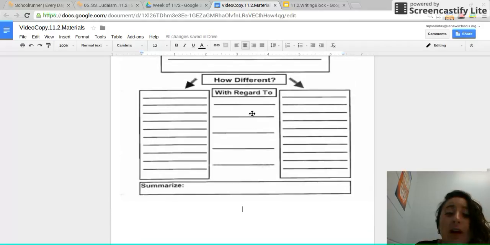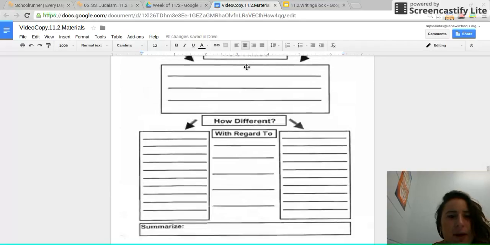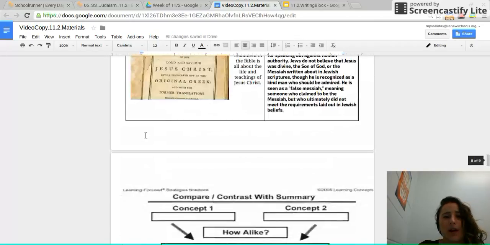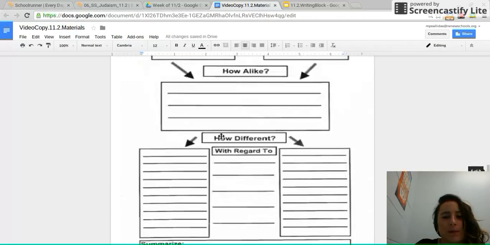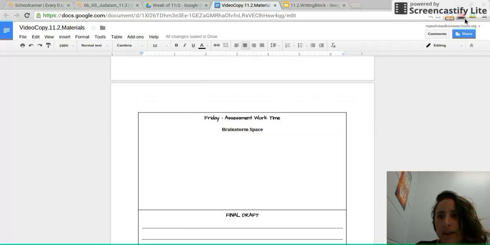And also with regard to, put in this middle right here, Jesus Christ, because you're saying the differences in regard to Jesus Christ, not just the differences in their faith. And then lastly, go ahead and summarize. You know how to make a strong concluding statement, whatever it is that you put in here. Again, this is just your brainstorm for the writing we're going to do tomorrow, but pull strong evidence so that when it comes to writing your essay, you'll have a really strong brainstorm to use. When you're done, take out your independent reading book.